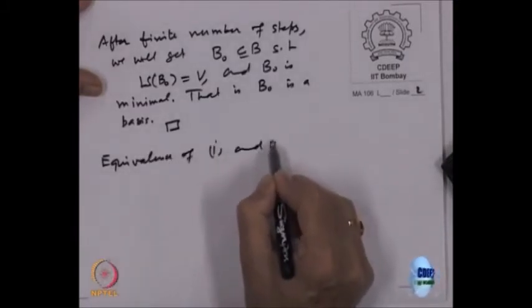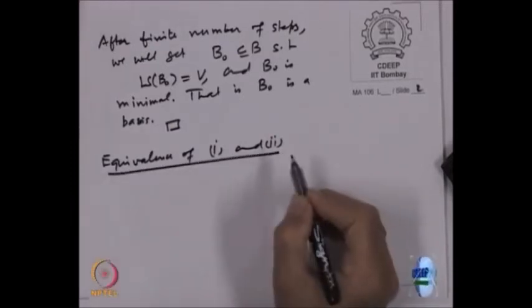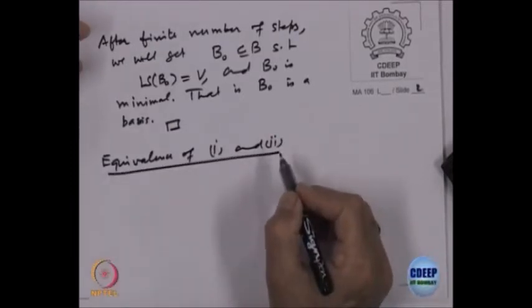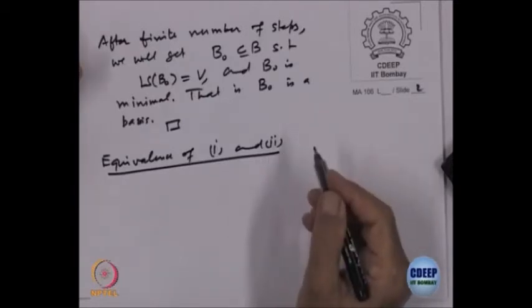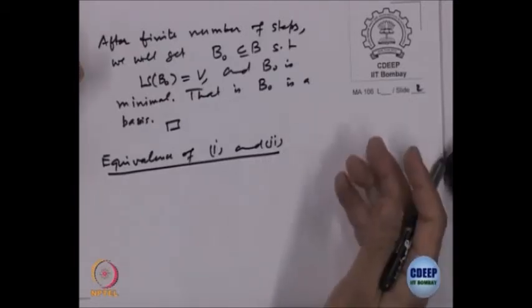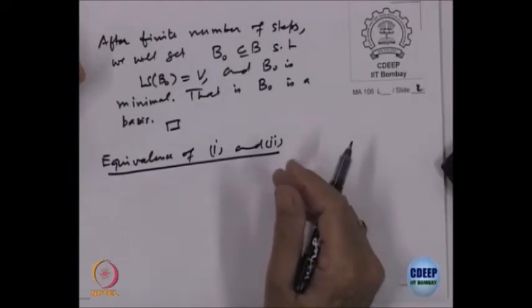What does the equivalence mean? If I assume 1, I should be able to prove statement 2. If I assume statement 2, I should be able to get statement 1 from it.